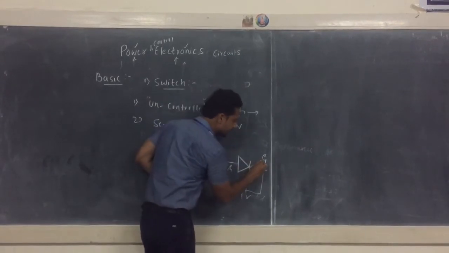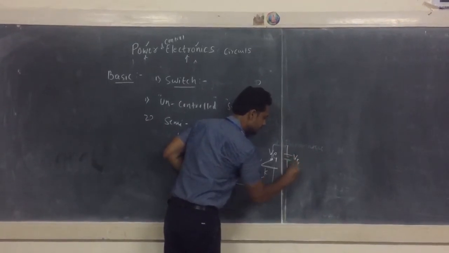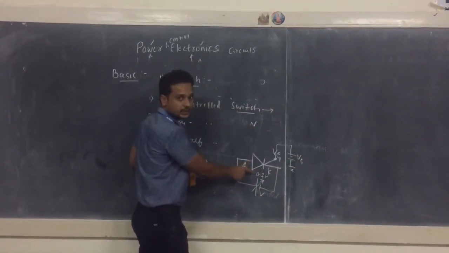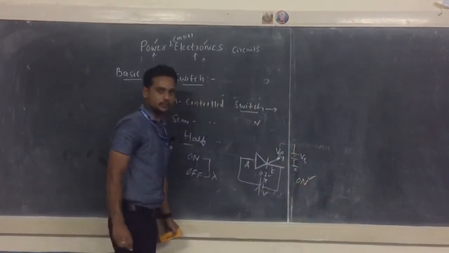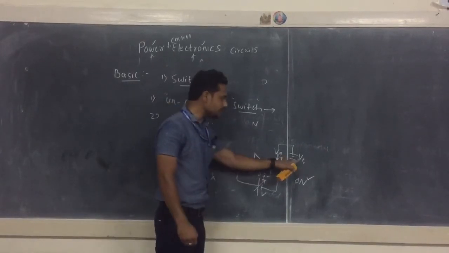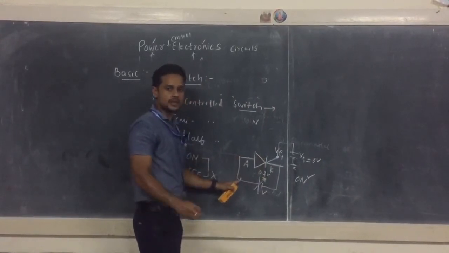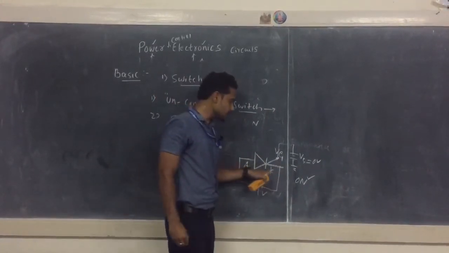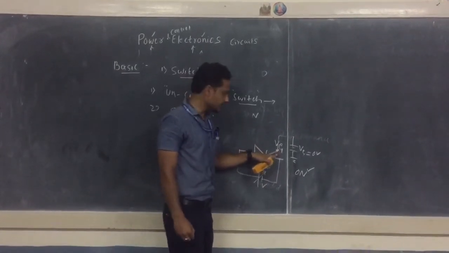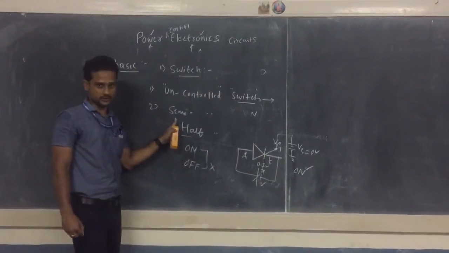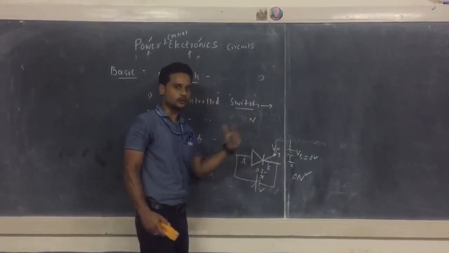Now you apply this gate signal here. You are going to apply the gate voltage. You can connect a battery here. Apply the gate voltage, then this thyristor will be turned on. Now turn on of the device is possible, but what about the turn off? Even if you make this gate voltage zero, this thyristor remains in the on state only. It is not possible to turn off this device by using the same external signal, the same control signal. Therefore, it is called a semi-controlled switch. So this is the point here: it's all about the external or control signal that you are applying.